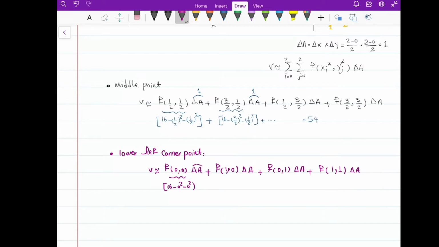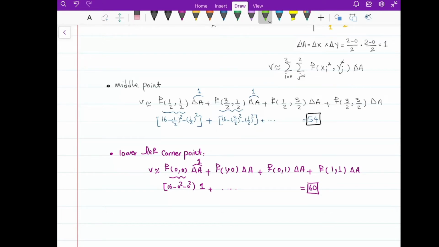Delta A is still 1. Plug in the sample points for all of them, and we get 60 as our approximation of the volume.